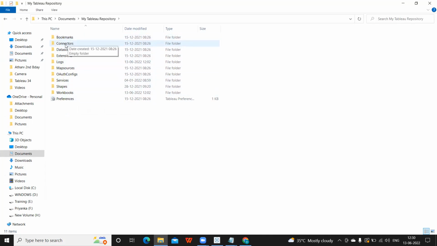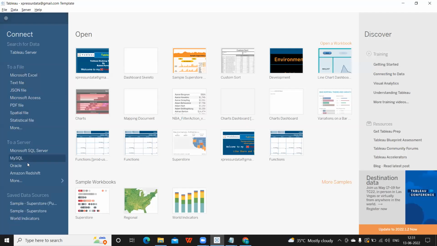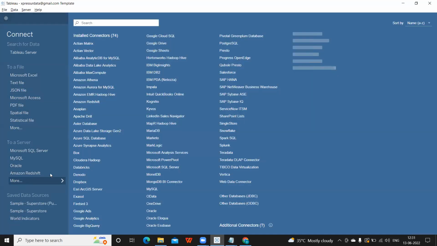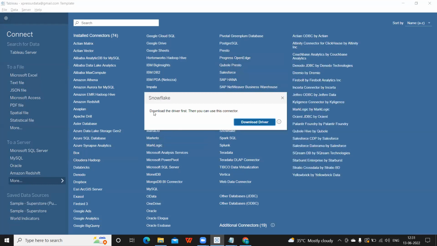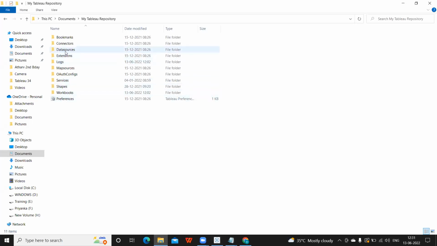Okay, next is connectors. If you are downloading any extra connectors apart from what Tableau has provided, then that will come into this folder, like Snowflake connectors. To connect to Snowflake, for example, I'll click on this Tableau icon, to a server, and I'm clicking on Snowflake here as an example. So it is asking me to download the driver first, then use a connector. Such things will automatically come into this folder once you download, or you need to keep it here. So those are called connectors basically.